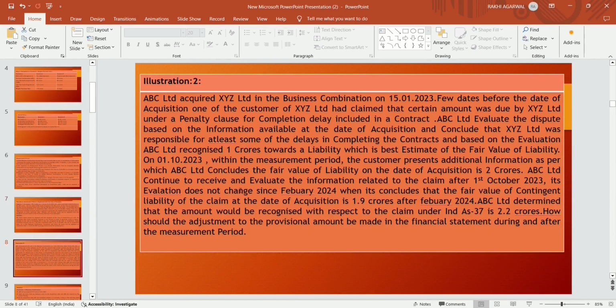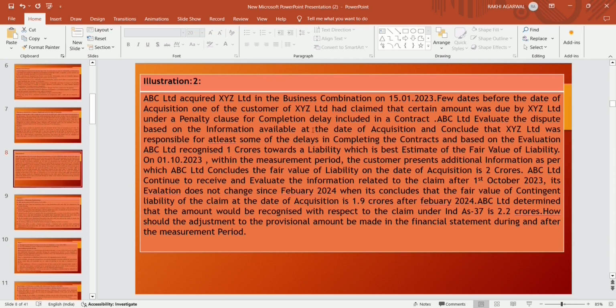Now illustration 2. ABC Limited acquired XYZ Limited in a business combination on 15 January 2023. A few days before the date of acquisition, one of the customers of XYZ Limited claimed that a certain amount was due by XYZ Limited under a penalty clause for completion delay included in a contract.